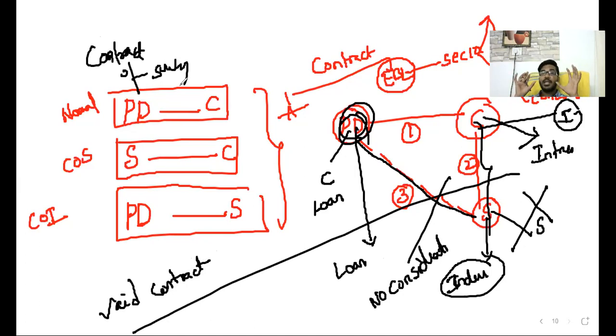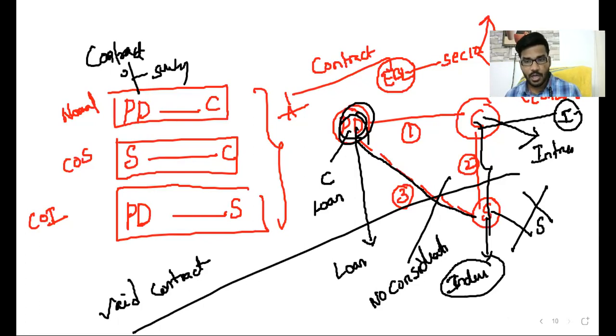So three contracts are there. Out of three contracts, the first contract has consideration to both the parties, and the third contract has consideration too. But in the second contract, between the creditor and surety, there is no consideration to the surety. Even though there is no consideration, the contract of surety is a valid contract. It's a tripartite agreement with three contracts. Out of these, one is the contract of surety, in which there is a lack of consideration, yet it is valid.